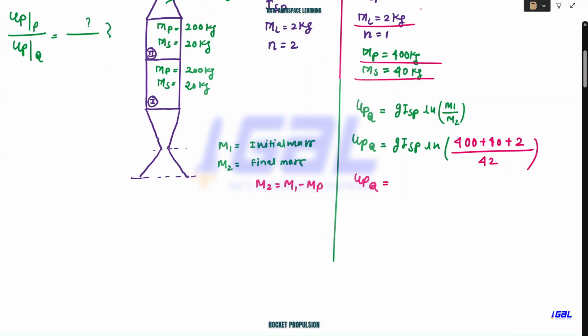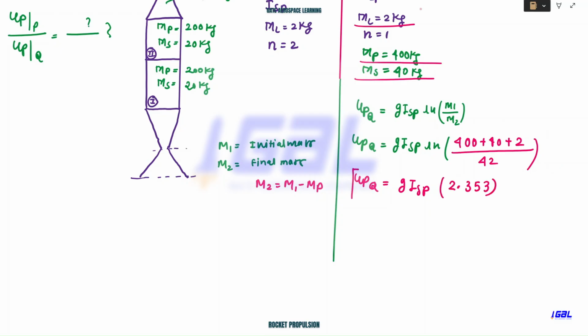Now UPQ will be GISP. You take ln of this, you simplify this and you'll end up getting this as 2.353. So this is the UPQ value.